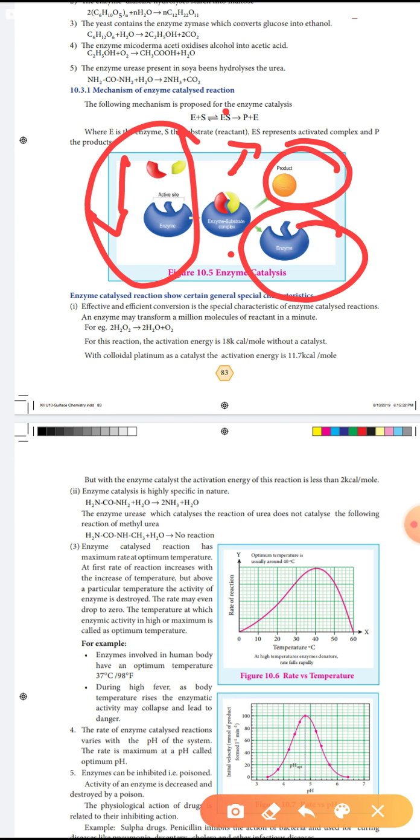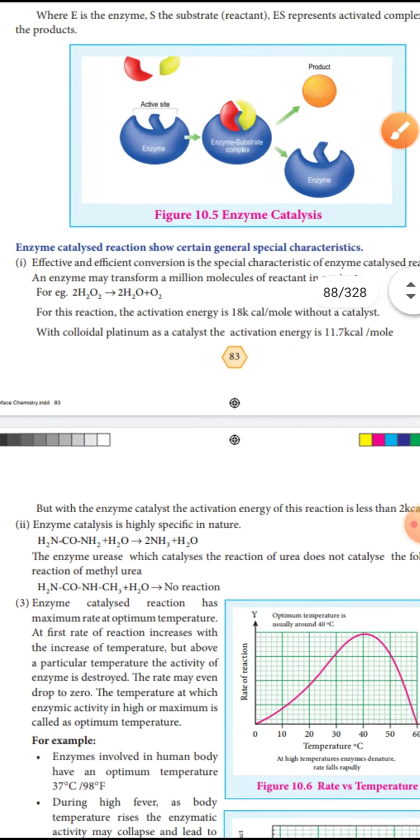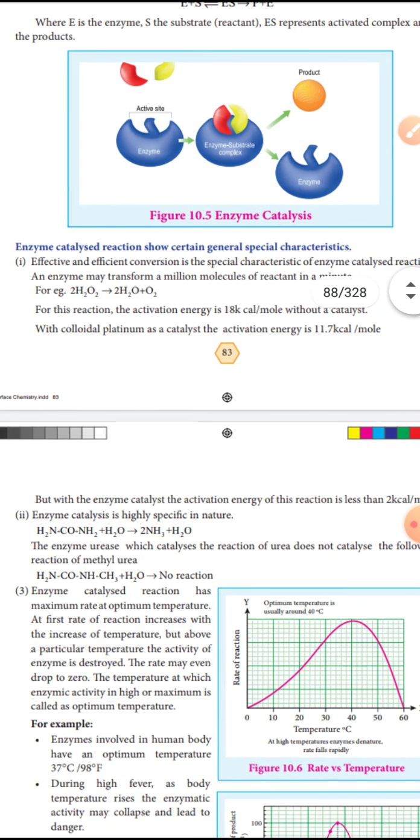Enzyme catalyst reactions show certain general special characteristics. We are going to study the characteristics of enzyme catalysts. Effective and efficient conversion is a special characteristic. Effective means it speeds up the reaction; efficient conversion means reactant is converted to product.